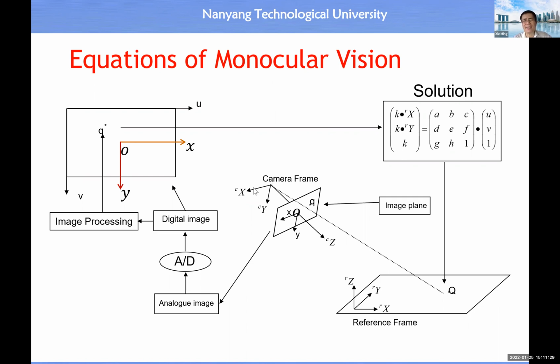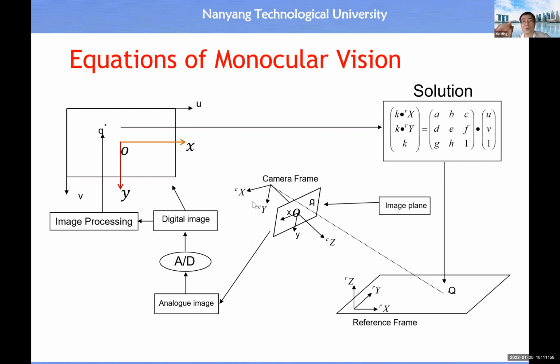The z-axis is pointing outward, and it is the optical axis or principal axis of the lens, because in the lecture on the measurement of a visual signal we studied the basic property of a lens. So this is the center of the lens.